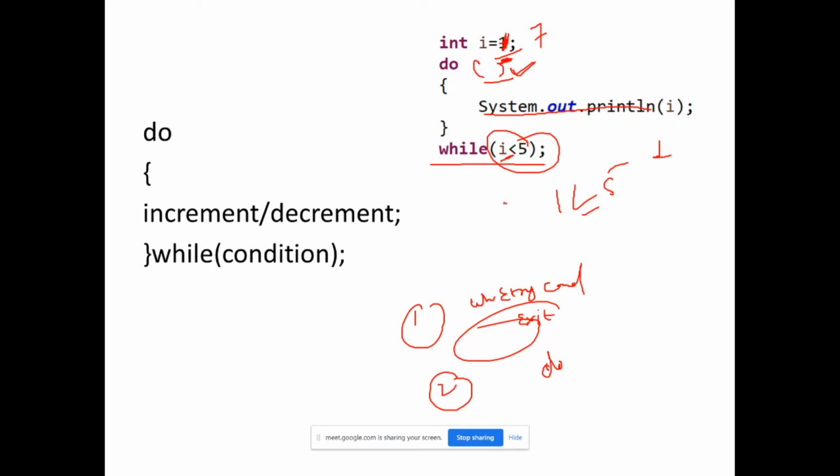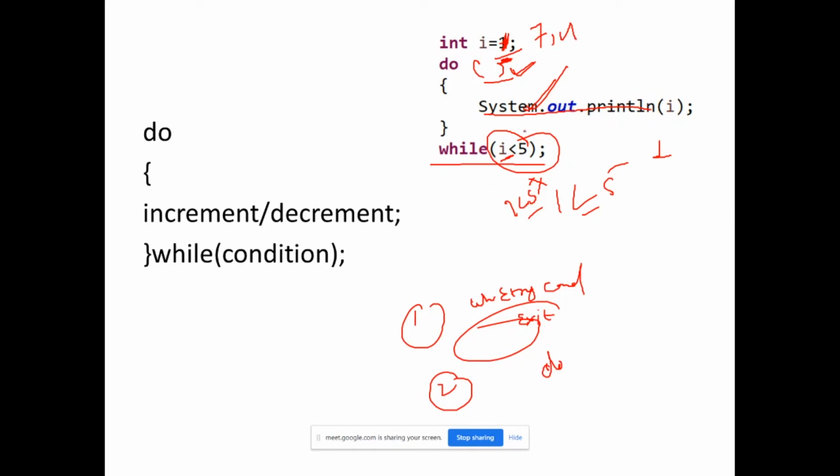So 7 is less than or equal to 5, right? But this condition is not true, and still it has printed 1. That's why it runs at least once. But what if I make it 4?